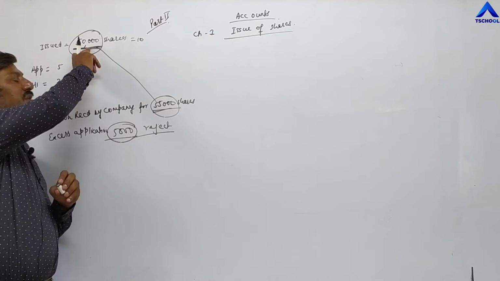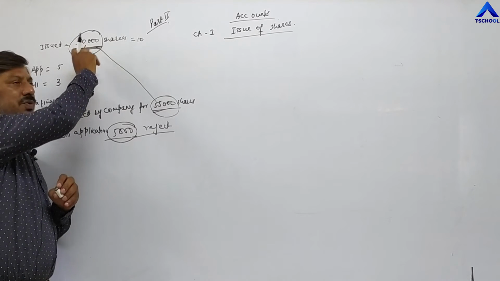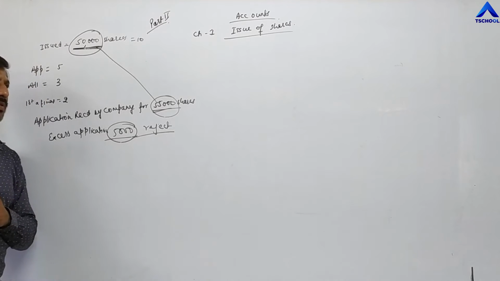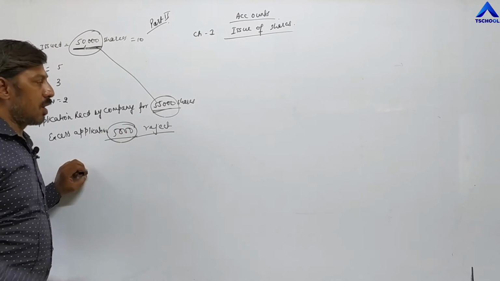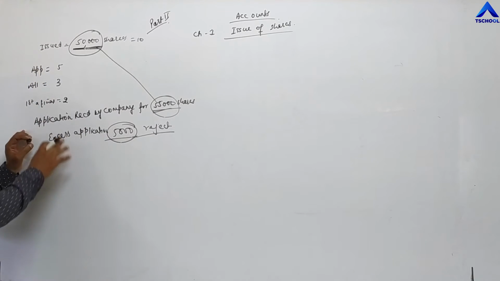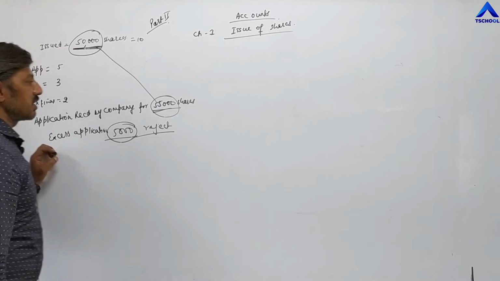And for the remaining 50,000 shares, these will be allotted to different investors, and their accounts will be opened in the company as capital accounts. So what will be the entry? General entries for this in these circumstances.